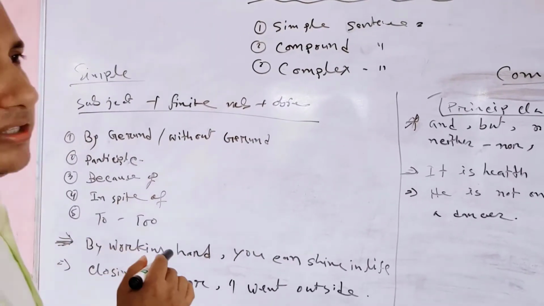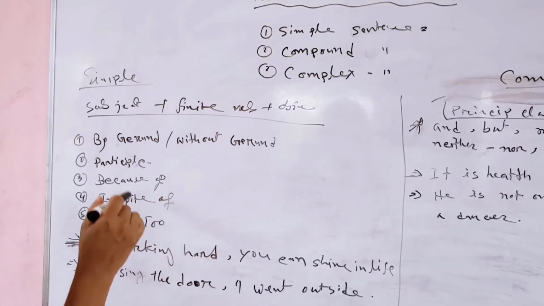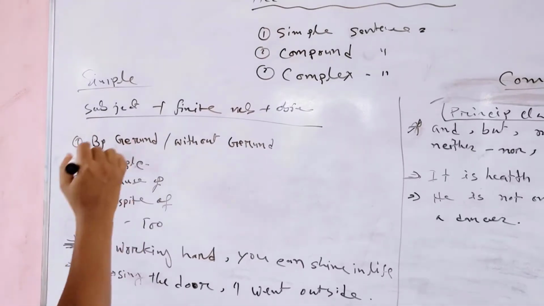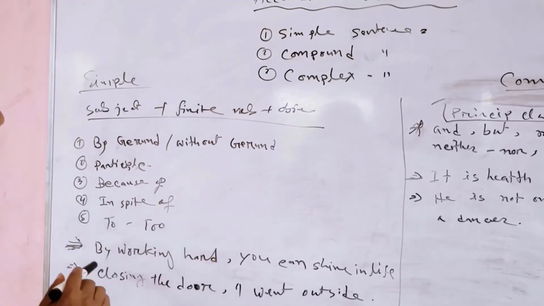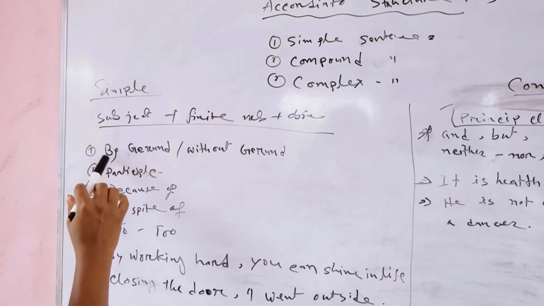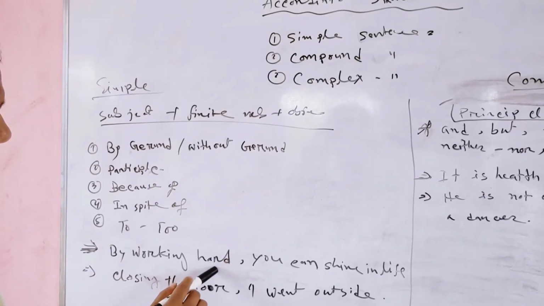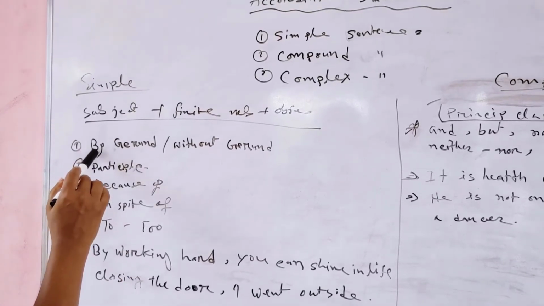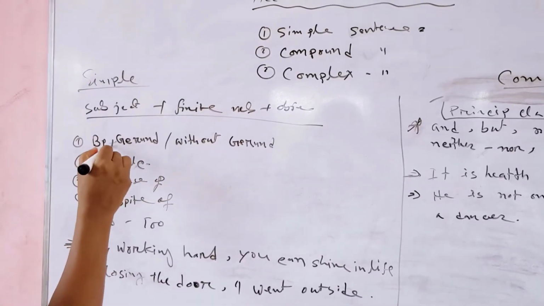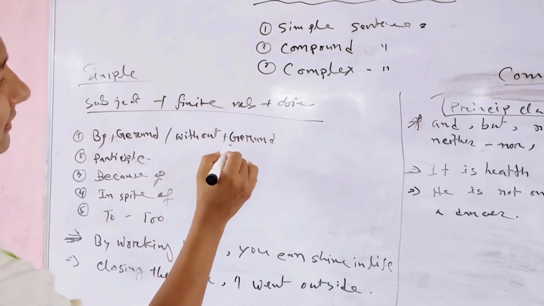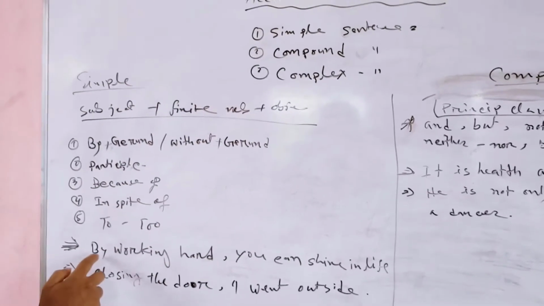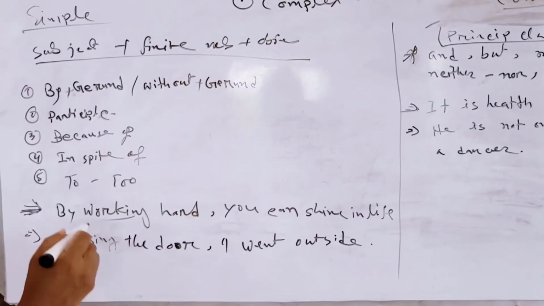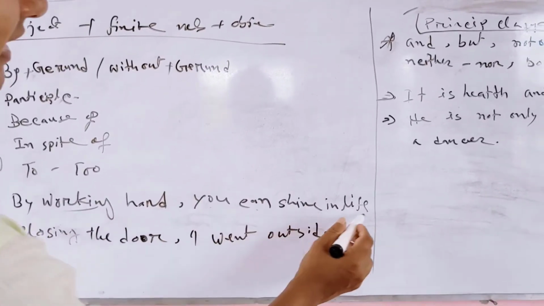In a simple sentence, we will have these kinds of words, such as by working hard you can shine in life. By plus gerund, without plus gerund. By working hard, this is a gerund.